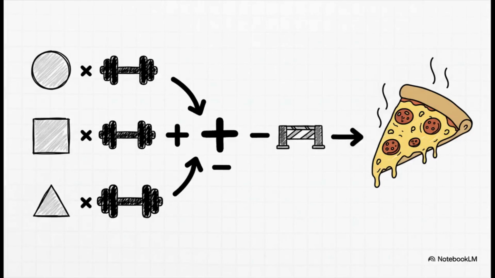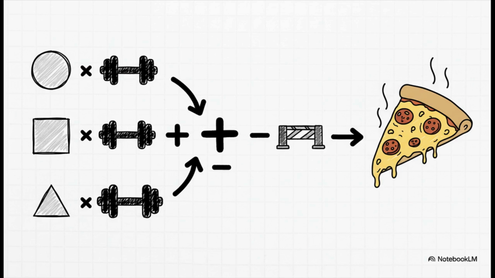So how does the model actually make the call? It's just some simple math. It takes each of our inputs, the ones and zeros, multiplies them by the weights we just assigned, and then adds it all up. But to make a decision, it needs something to compare that number to. We'll call it our pizza threshold. Let's set it at 5. If our final score is bigger than 5, it's a yes. If it's not, it's a no.